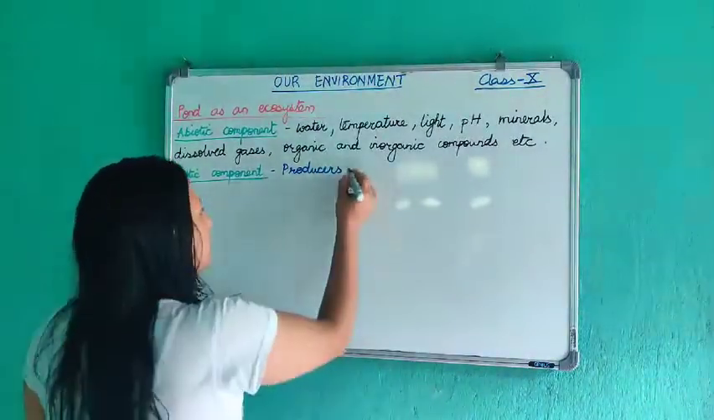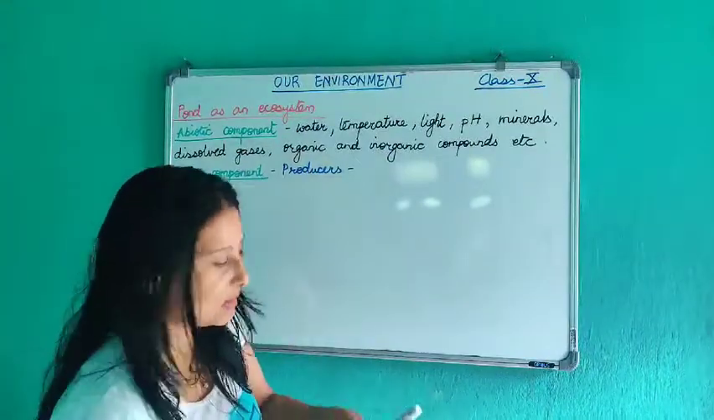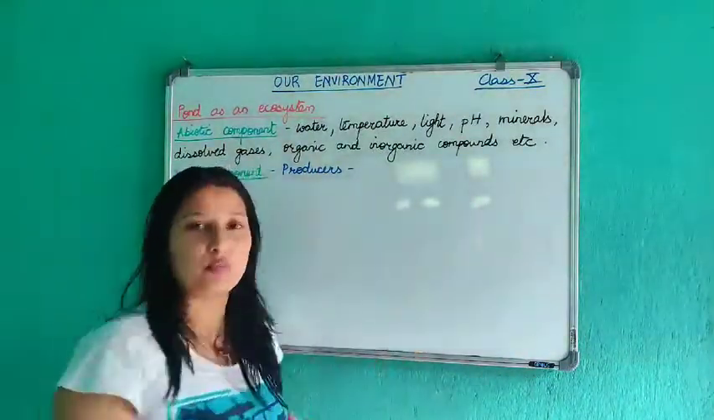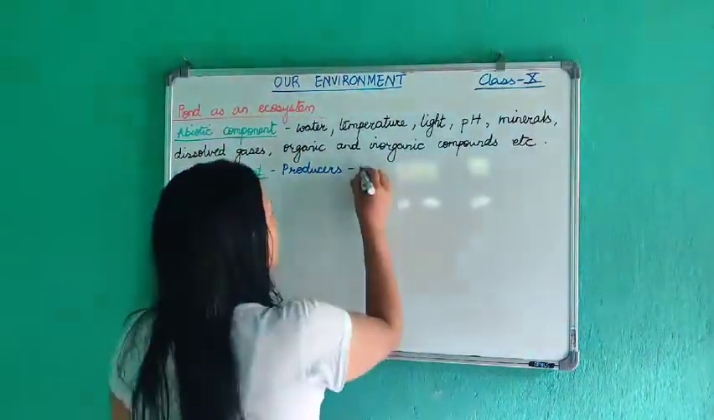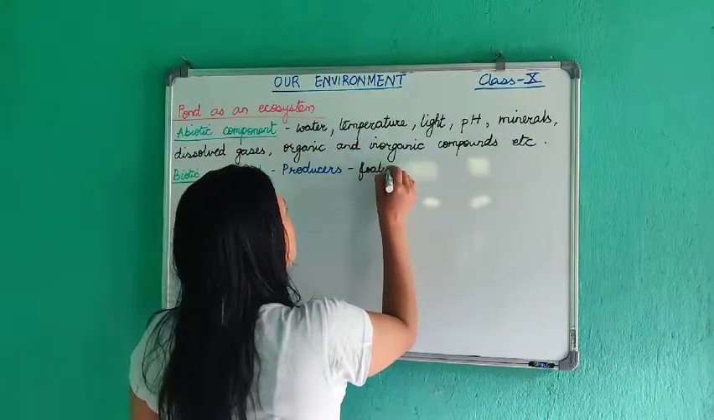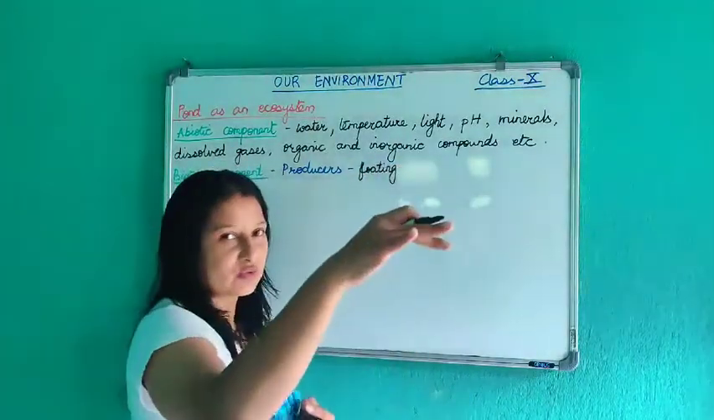So what are the producers in a pond? They are plants, because inside the pond there are also plants. Those plants can be floating. Floating means plants that float on top.